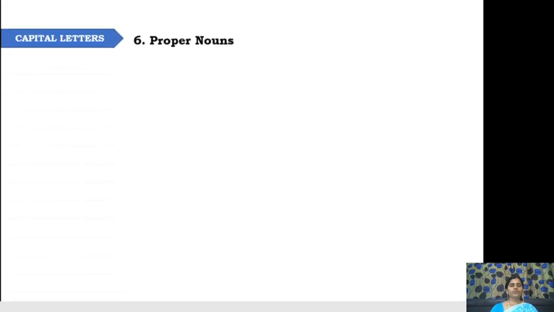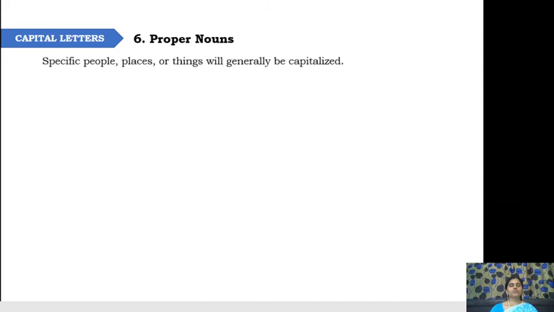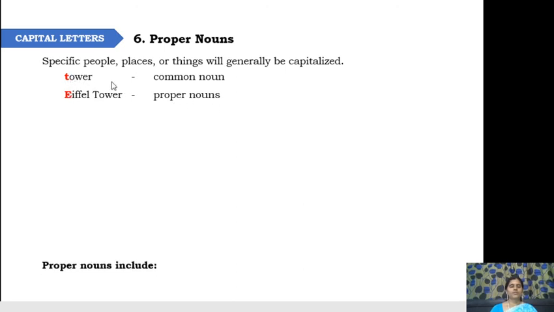And before proper nouns also, meaning a particular name of a people, a person, place, or thing, usually they are capitalized. So tower. Tower is a common noun, and so there is no need of starting it with a capital letter. But when we specify Eiffel Tower, E is capitalized because it's a proper name. That means it's a specific name of the tower. So when it is used as a proper noun, we are capitalizing it. When it is used as a common noun, we are not capitalizing it.